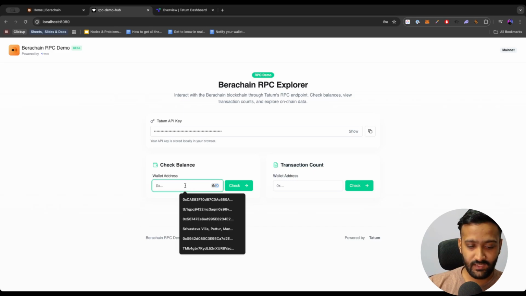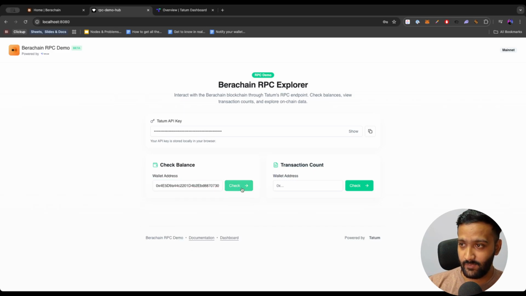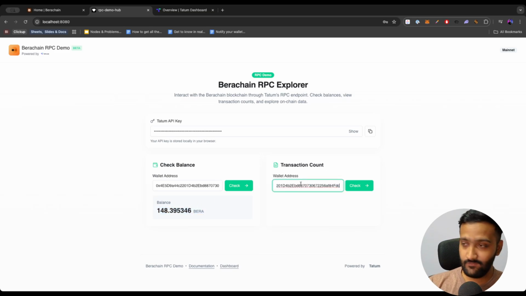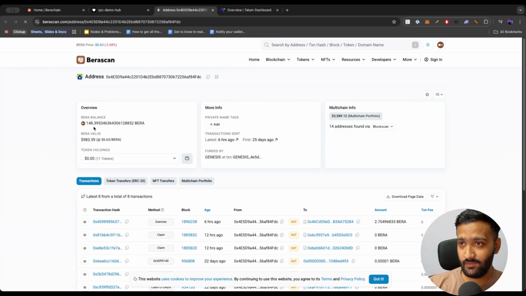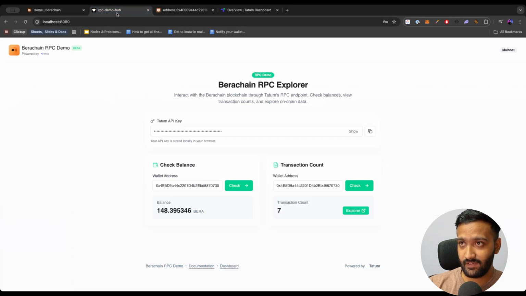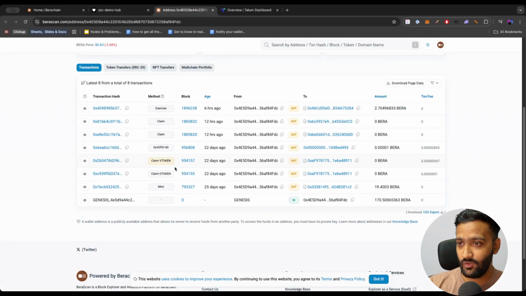So let me just quickly paste the wallet address here. I'll press check. And you can see the wallet has 148.395346 Bera. You could do the same with the transactions output method from the RPC as well. And you can see the wallet has 7 transactions which were sent from this wallet. You can verify this on the Explorer as well, where you see the balance that we were exactly getting here. You also see the number of transactions, which is showing 8 here because it includes one transaction where this wallet received funds as well.